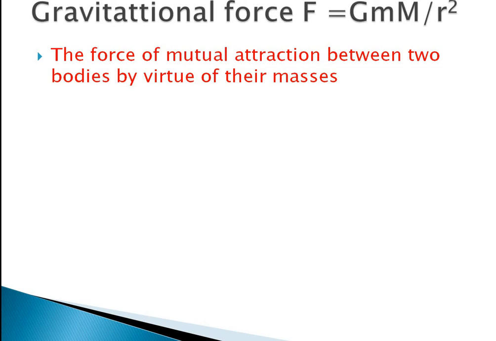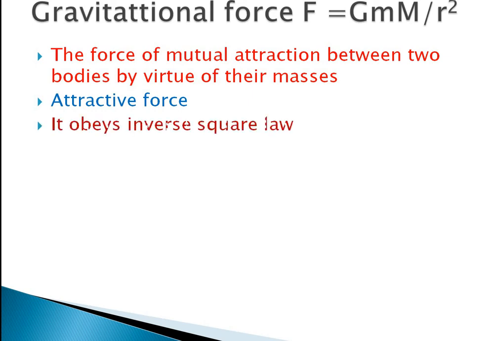Now let us see the properties of gravitational force. The first property is it is an attractive force. It will always be attractive. Whatever may be the value of the masses, the force between two objects will always be attractive in nature. Second, it obeys the inverse square law. What is meant by inverse square law?